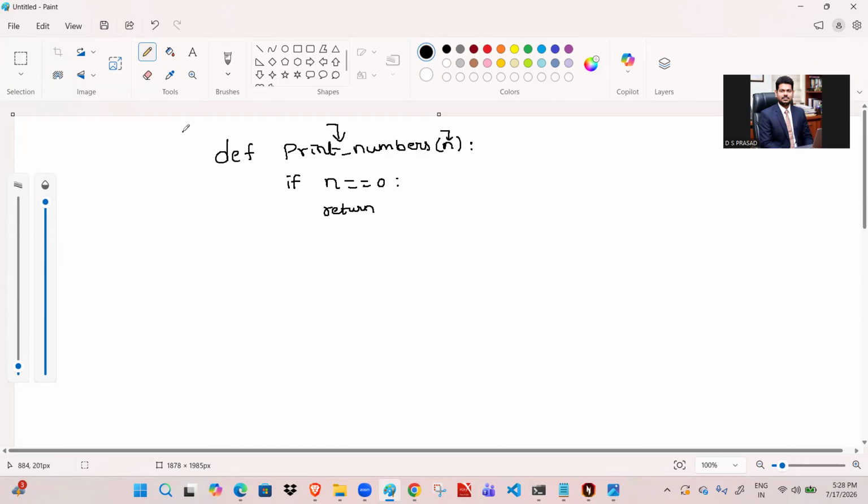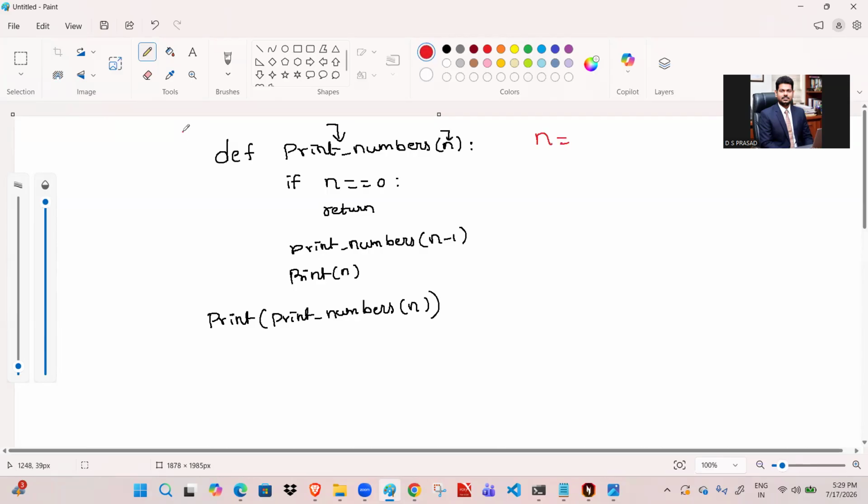Here I am not writing anything after return, which means it will return None. Otherwise, I'm going to call print_numbers of n minus 1, and then print n. After that, I call this function outside of the function to get the result: print_numbers, and then specify the parameter n. Here, I'm going to enter 5.